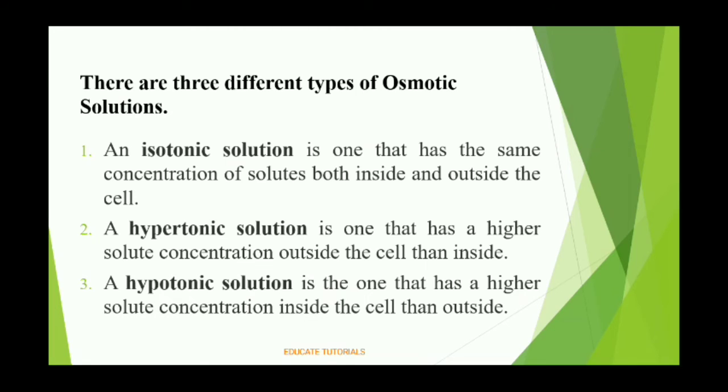Isotonic means the same concentration on both sides. Hyper means the outside concentration is high. Hypotonic means the inside concentration is higher. So these are the three types of osmotic solution.